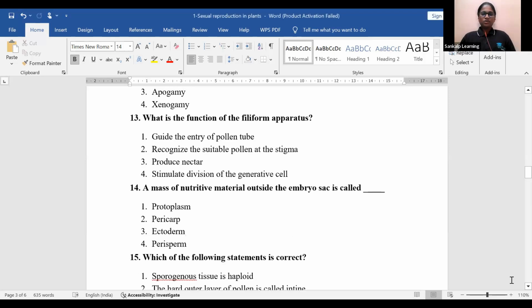So think and answer whether you want Kannada language to be included in the session or you want complete English sessions. 13th question goes like this. What is the function of piliform apparatus?